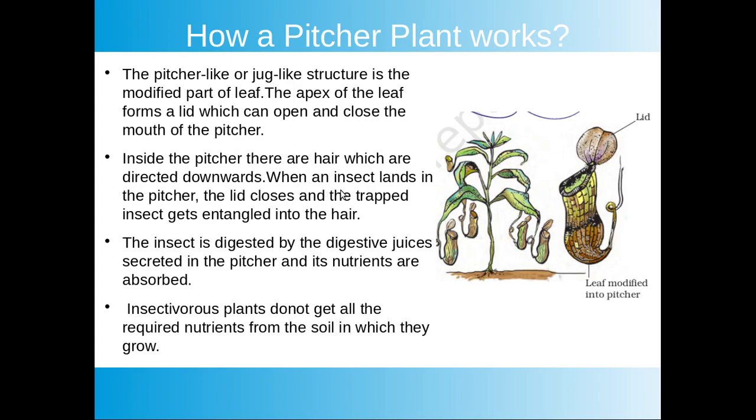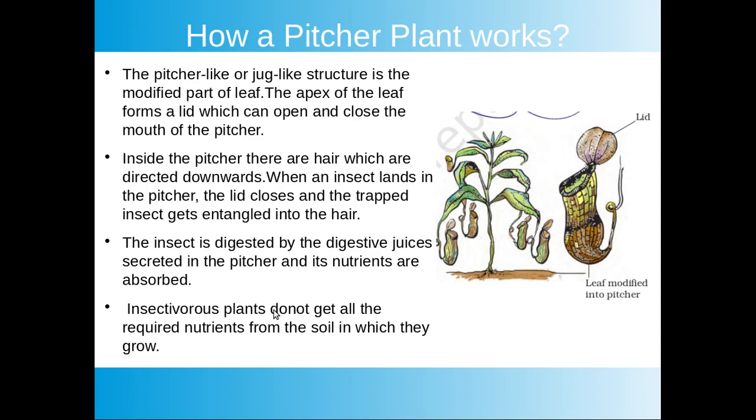When an insect lands on the border of the pitcher, it falls into the jug-like structure because it is slippery. The hair pulls them downwards. The lid closes. The insect is trapped. Then the plant digests the insect by secreting digestive juices.